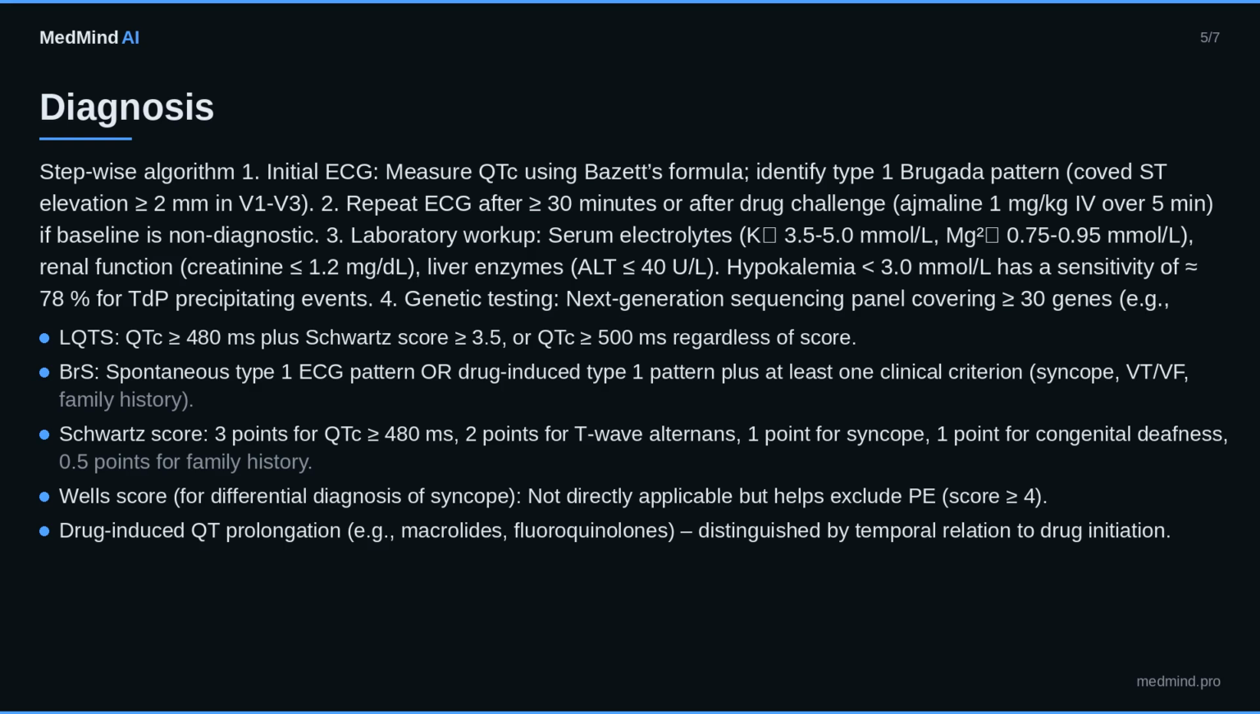Wells score, for differential diagnosis of syncope not directly applicable but helps exclude PE, score greater than or equal to 4.